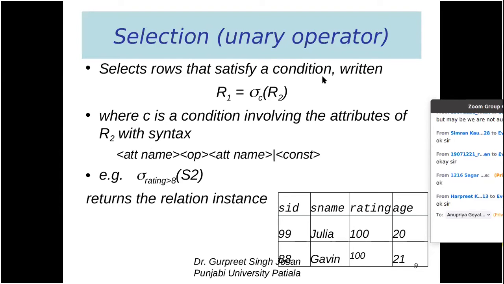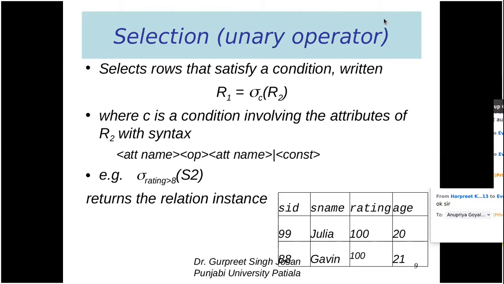So how will you write this condition? The general syntax is sigma. Sigma is a Greek symbol that represents the select operation. At the bottom you can see a small c. C stands for condition. So C is a condition that involves the attributes of R2. R2 is the name of the relation here.